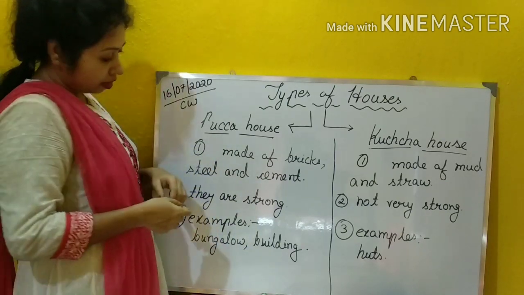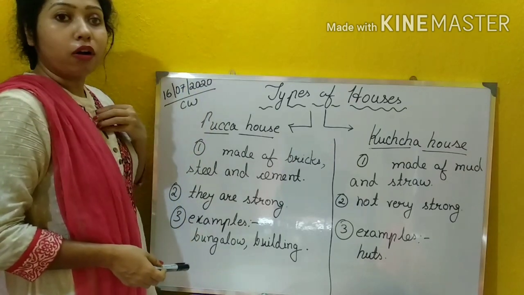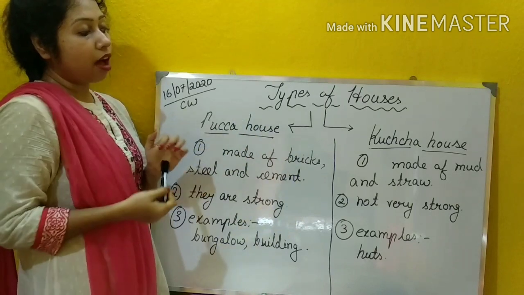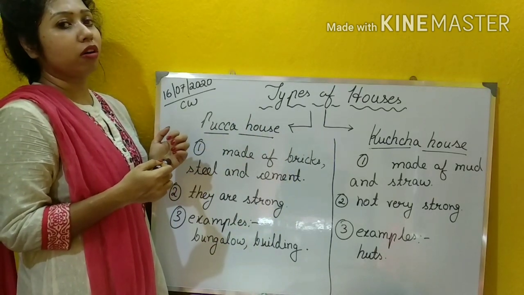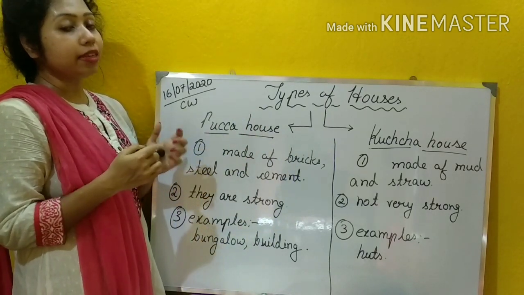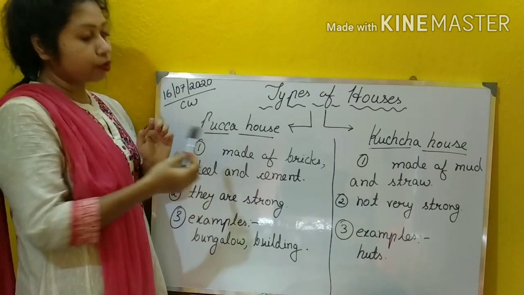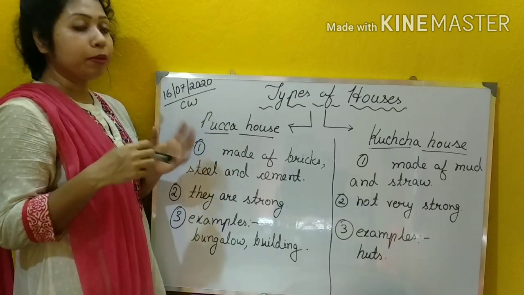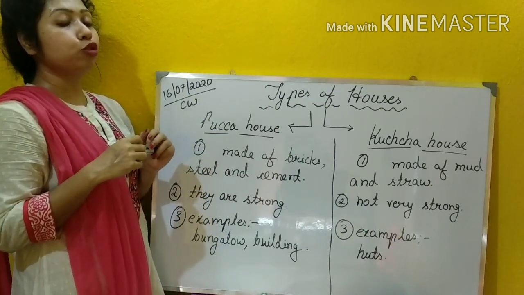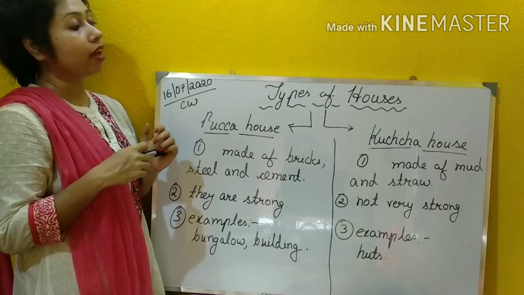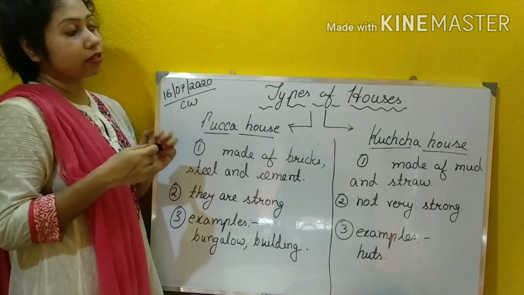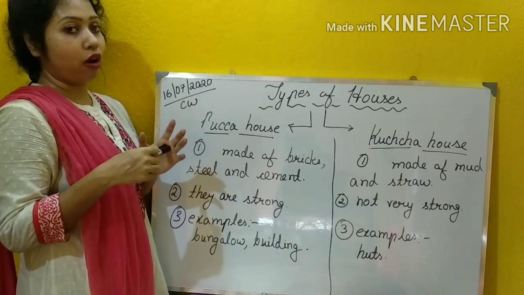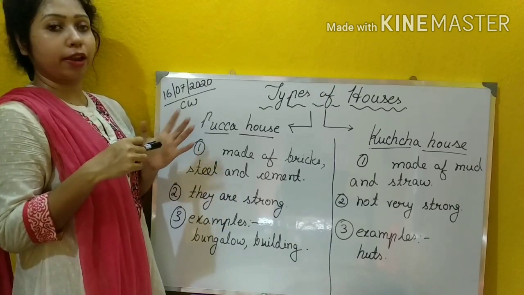Next point is they are very strong. Pakka houses are very strong, whereas Kacha houses are not very strong. Why? It is because এই যে জিনিসগুলি আমরা দেখলাম, ব্রিক্স, স্টিল, সিমেন্ট, এগুলো বাড়িকে অনেক শক্ত করে রাখে, মজবুত করে রাখে. Okay, and the house which is made up of mud and straw is not so strong. কেন?